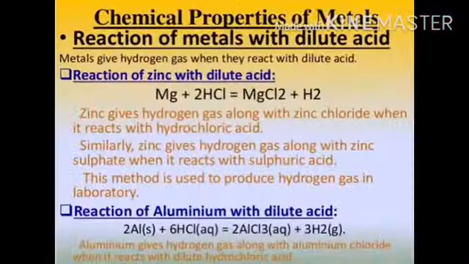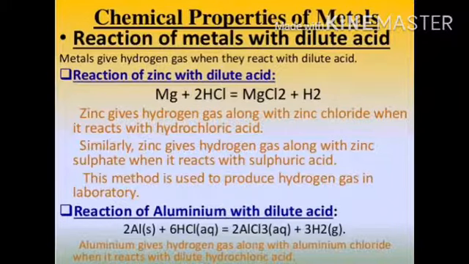Now the third chemical property of metal: reaction of metal with dilute acid. Metals give hydrogen gas when they react with dilute acid. Reaction of zinc with dilute acid, meaning dilute hydrochloric acid. When magnesium reacts with hydrochloric acid, it gives magnesium chloride plus H2, meaning hydrogen.